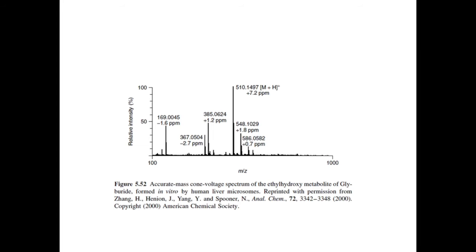The ion of mass to charge 385 was considered to arise from elimination of cyclohexyl isocyanate, and that at mass 367 from elimination of both cyclohexyl isocyanate and water.